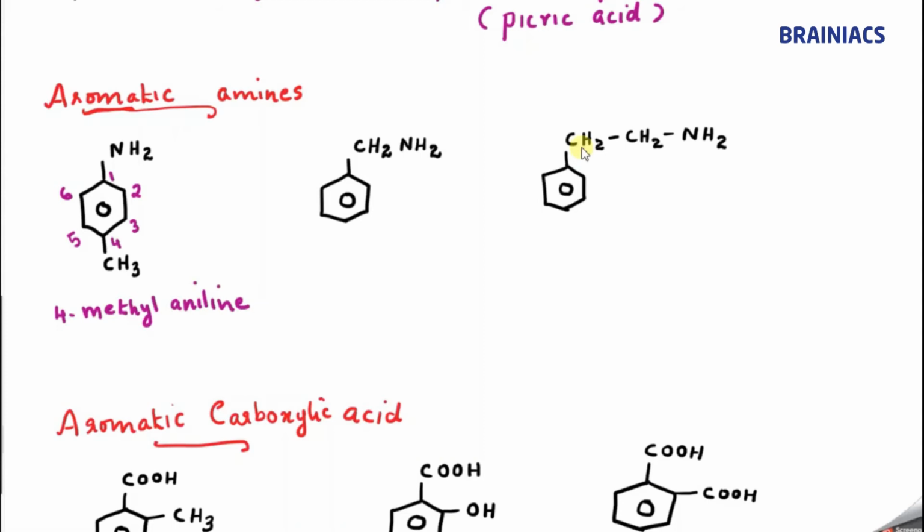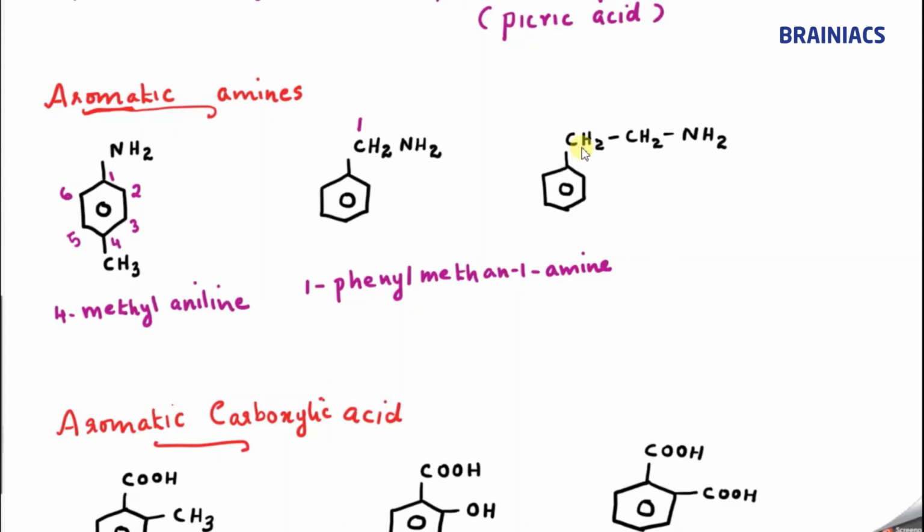Now what is the name of this compound? Here NH2 group is connected to the side chain. So this is 1. So I can say that 1 phenyl, correct? 1 phenyl, word root 1 carbon atom, so we say methane, 1 amine, or we say methanamine. 1 phenyl methanamine is the correct answer.